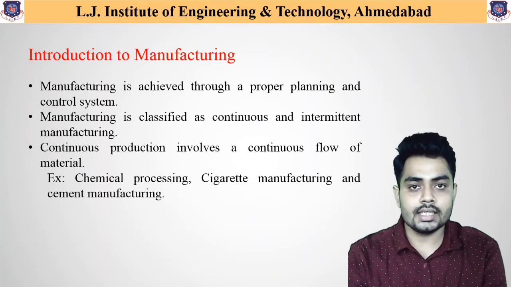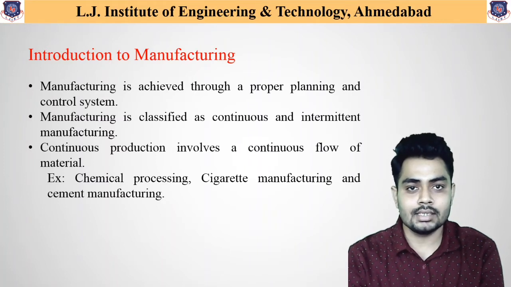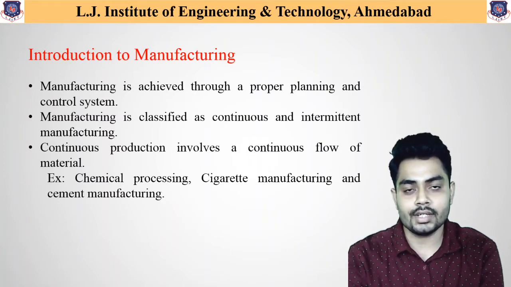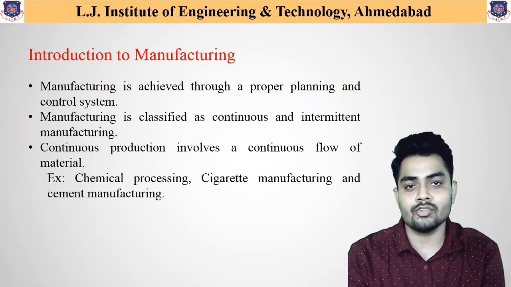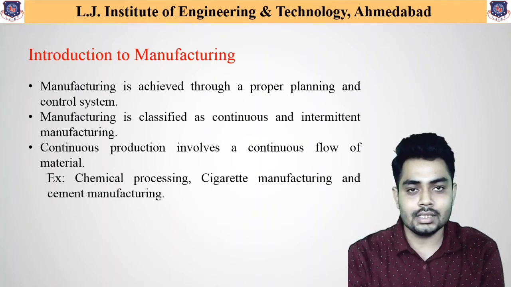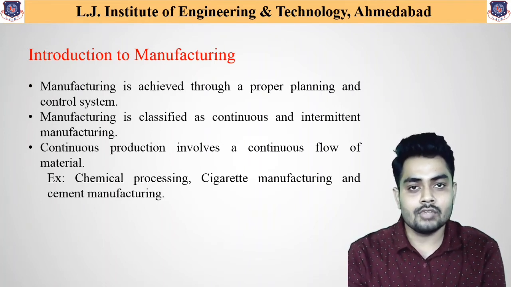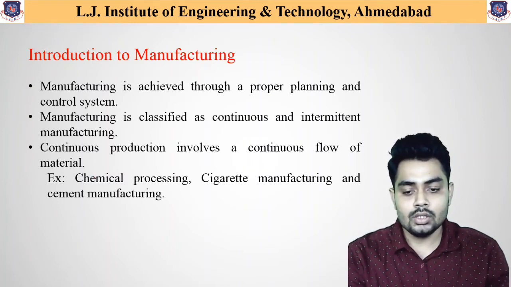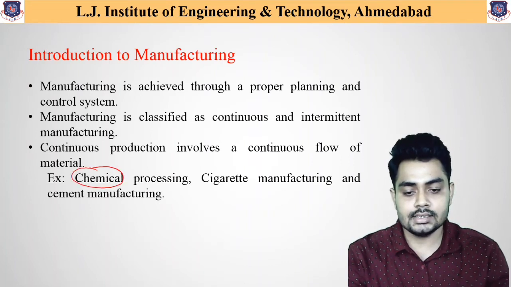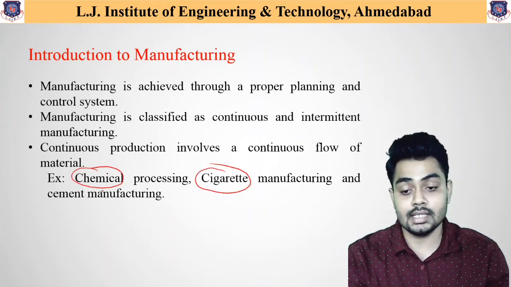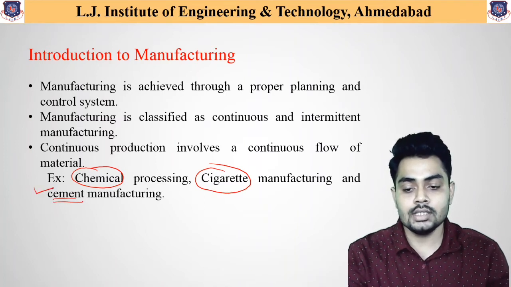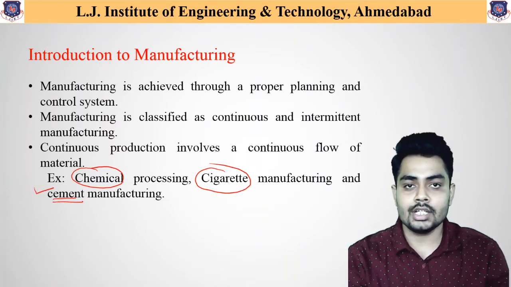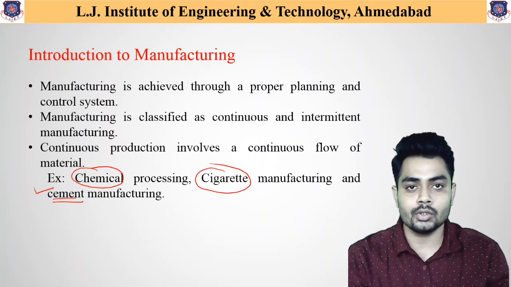In the case of continuous manufacturing system, whatever the companies are working 24 by 7, their plants are working 24 by 7 to manufacture any component, that type of manufacturing is called continuous manufacturing. For example, cement manufacturing industry is one example of continuous manufacturing system, because all these industries, maybe chemical processing industries, maybe cigarette manufacturing industries, similarly cement manufacturing industries, need to be operated 24 by 7 to generate the final component as per the requirement.